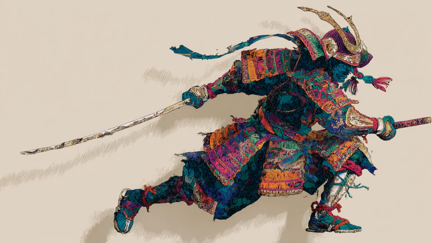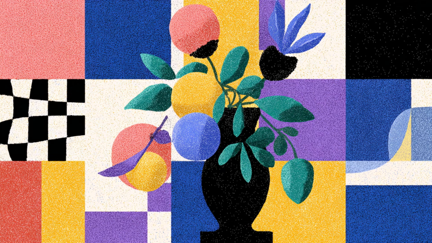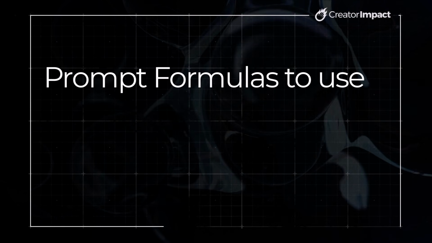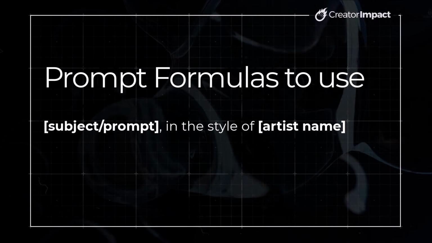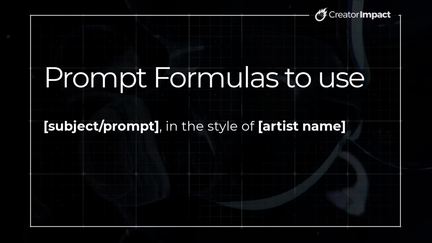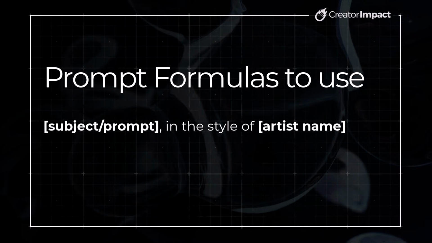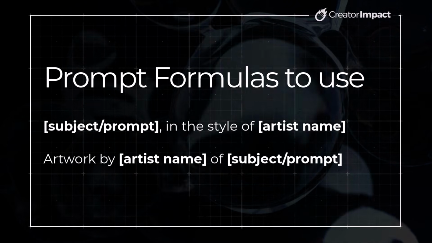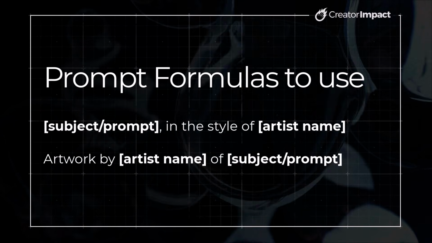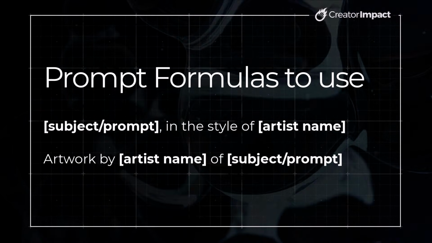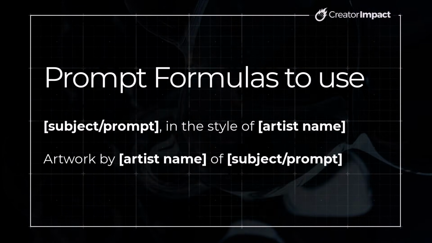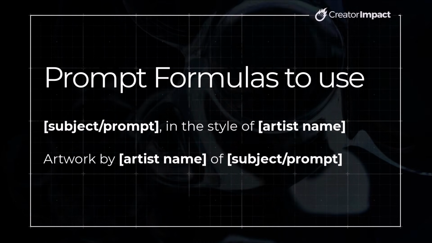images. Now, I love what it's done with this image with the different colors and elements, but I also want to touch on how I've set this up. And I've used one basic formula for all of these prompts, but you can also mix it up. The main formula that I'm using is the subject or prompt, and then in the style of the artist's name. So most of the images in this video will be that. But if you want to prioritize the artist more, you can have artwork by artist name by moving it closer to the start of the prompt, and then add of with your subject or prompt at the end. And that could be great if you're not getting the result you're after.